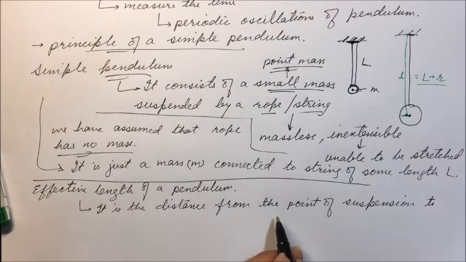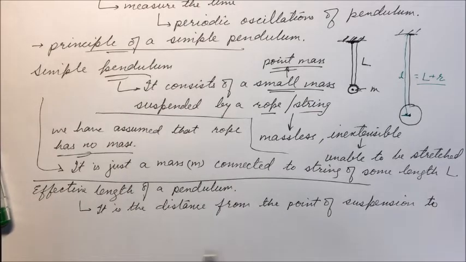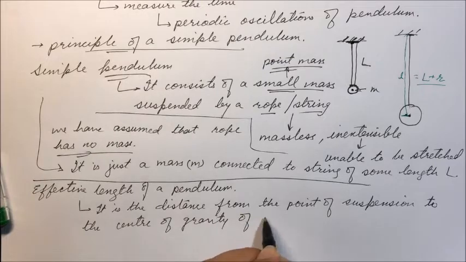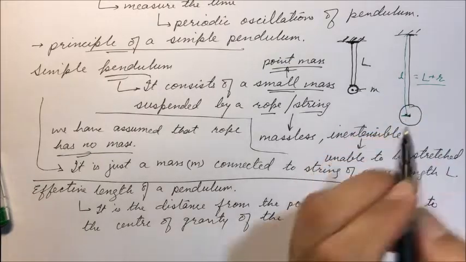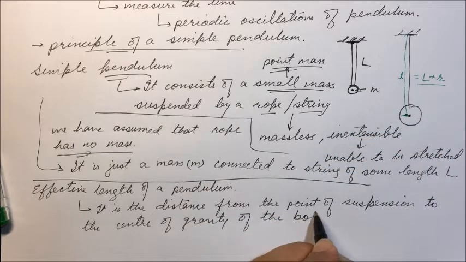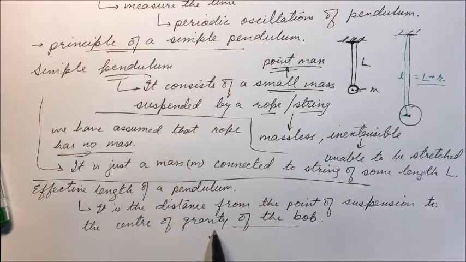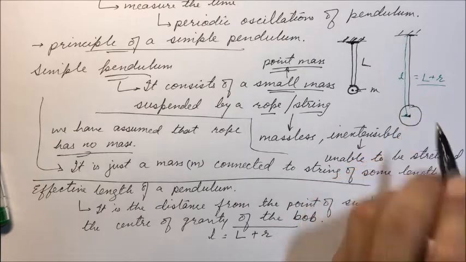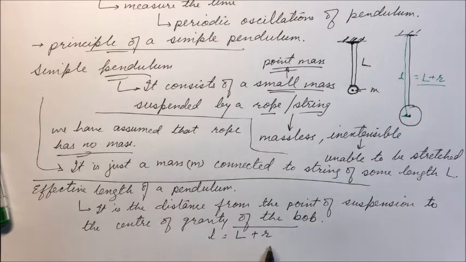So it is the distance from the point of suspension to the center of gravity of the bob. This sphere we call the bob. This is our effective length.